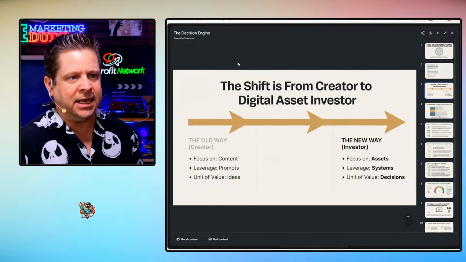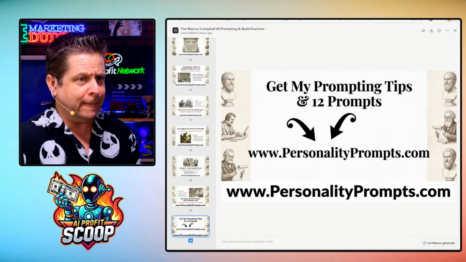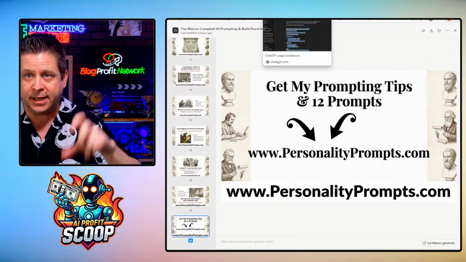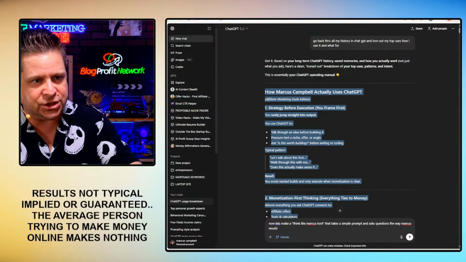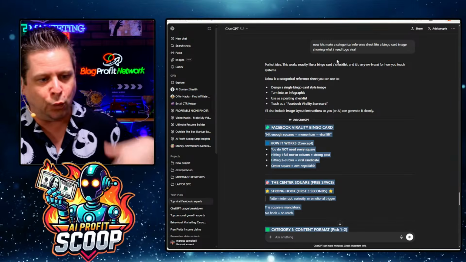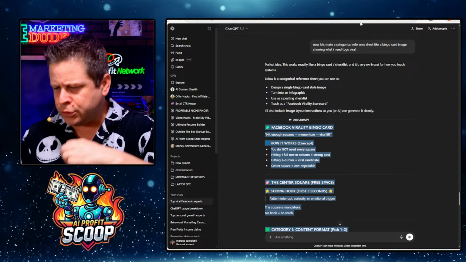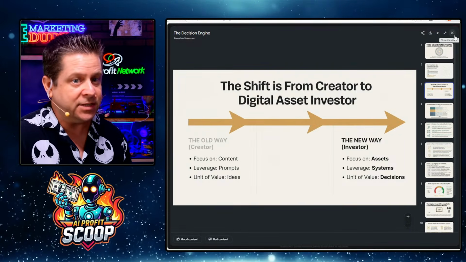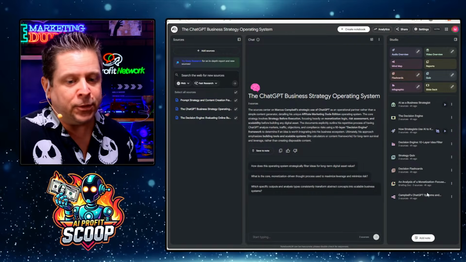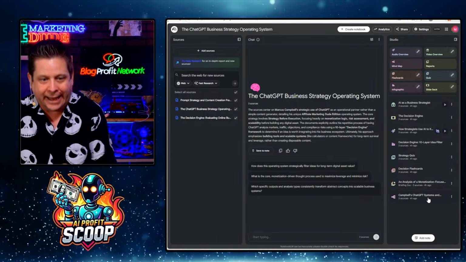Starting to understand that's key. Looking at it like a business, understanding, hey, the vast majority of people trying to make money online make nothing. But if I can go through and understand business, understand content, understand what's on the internet, how to use it, how to study it, how to understand it, that's key. That is what AI does. And a lot of people don't realize the power that they have.